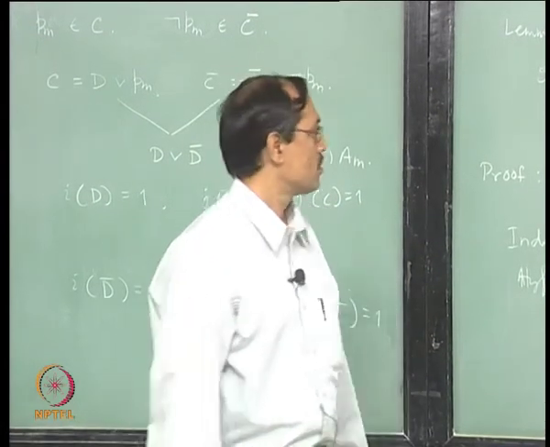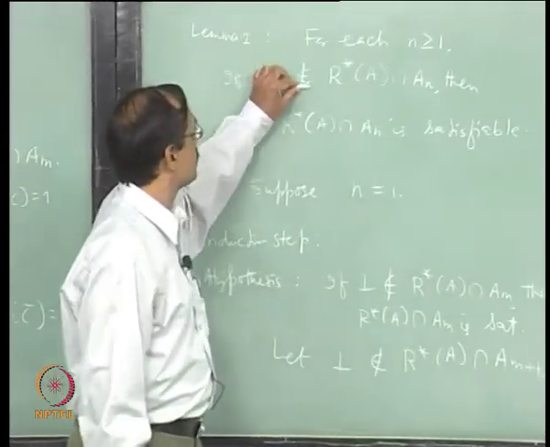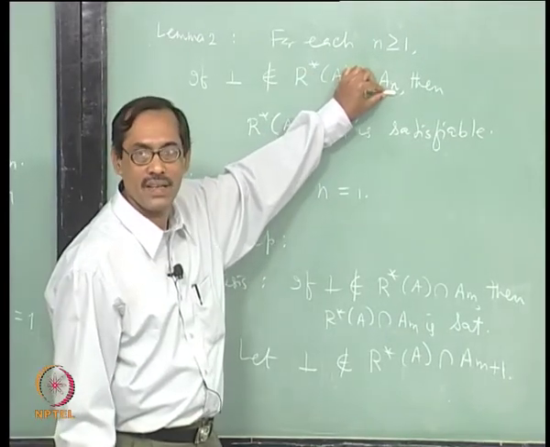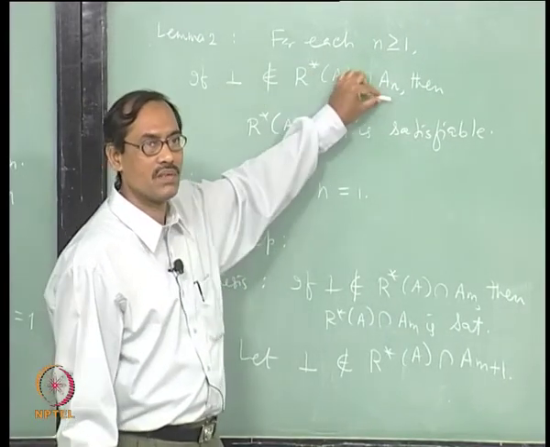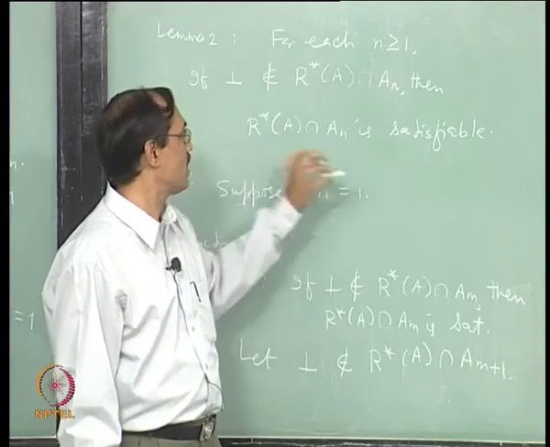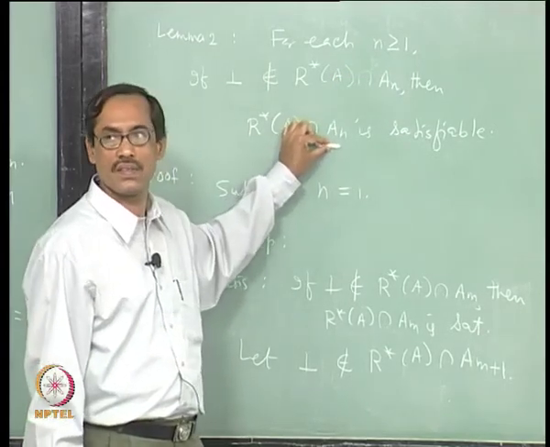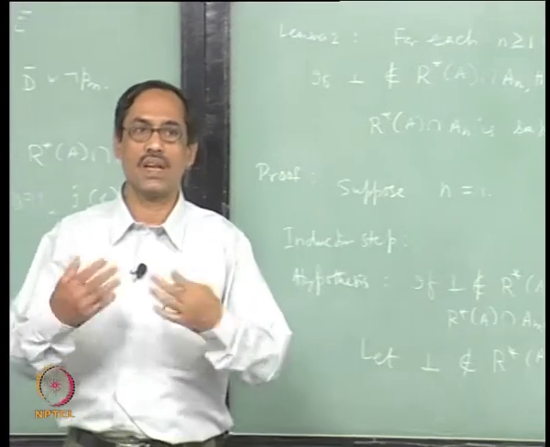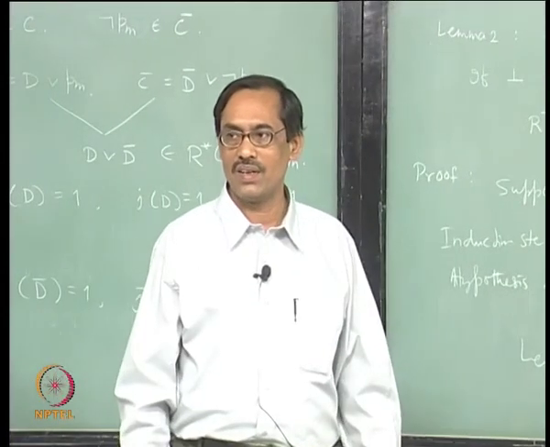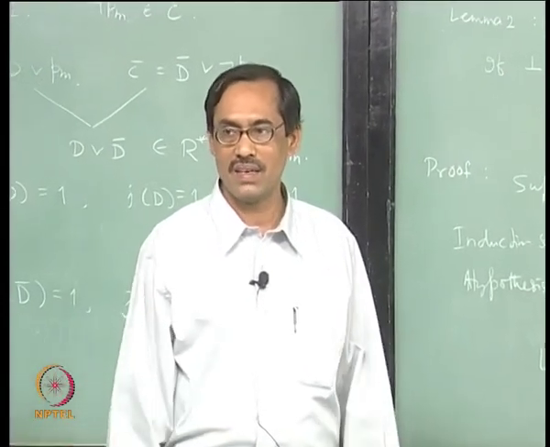Okay. So, all that we have done is up to A n. If bottom does not belong to R star A intersection A n, then this is satisfiable. This we have to generalize to R star A directly now, not basing on this A n. Okay.